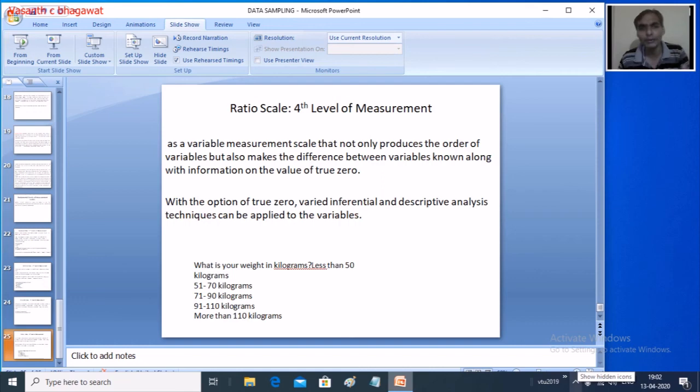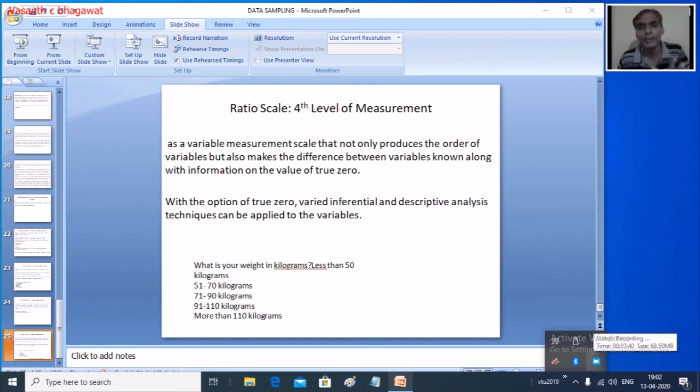The third level of measurement is called the interval scale. An interval scale is nothing but a numerical scale where the order of the variables is known as well as the difference between these variables. So we have got an interval, right?